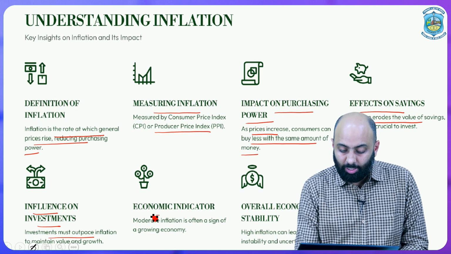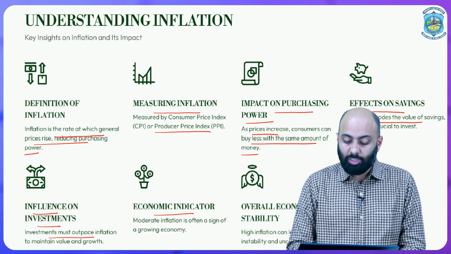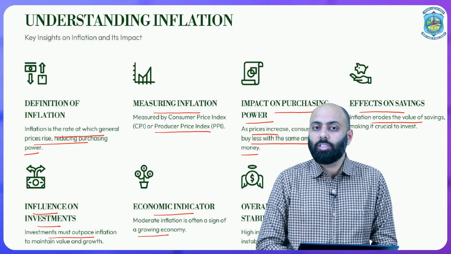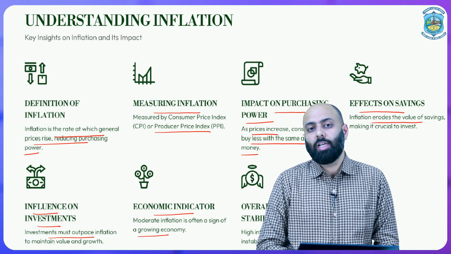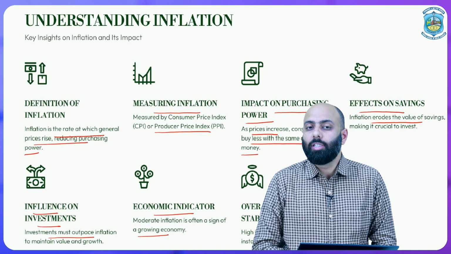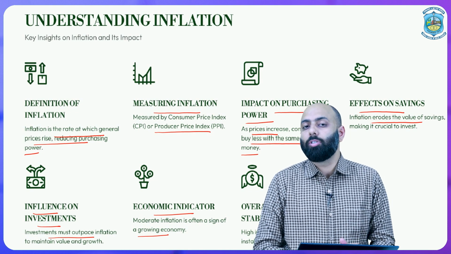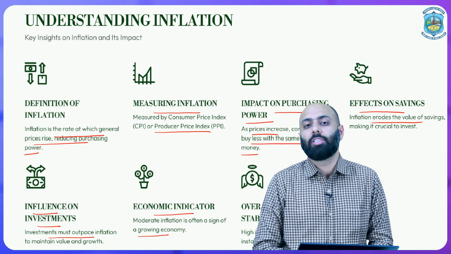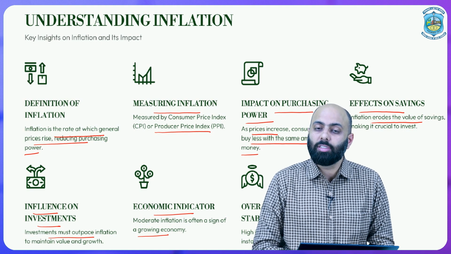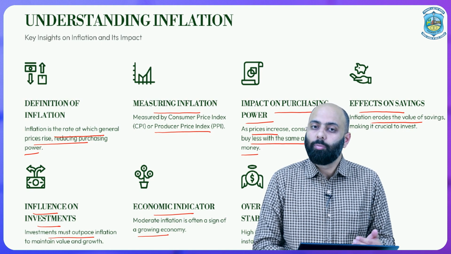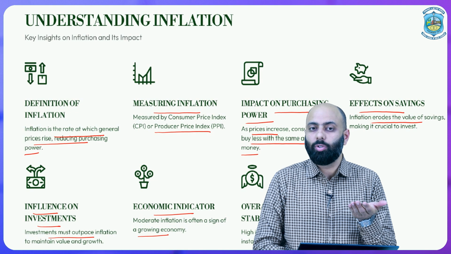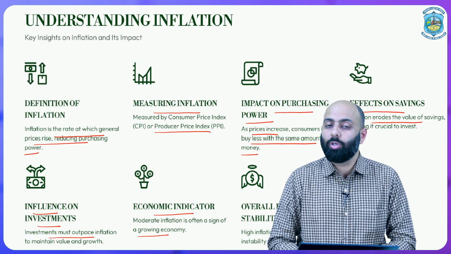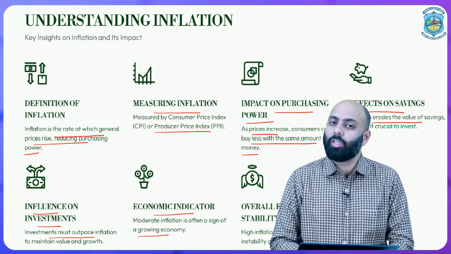Then, as an economic indicator, moderate inflation is often a sign of growth in the economy. When inflation is at a slower pace, at a creeping level, then we say that inflation is on the positive side. Why? Because as demand increases, prices also increase, which we have studied in our earlier classes as a very basic approach. When in the market prices are going to increase, that means the consumer is also willing to buy more commodities. So, the producer is going to increase the price.